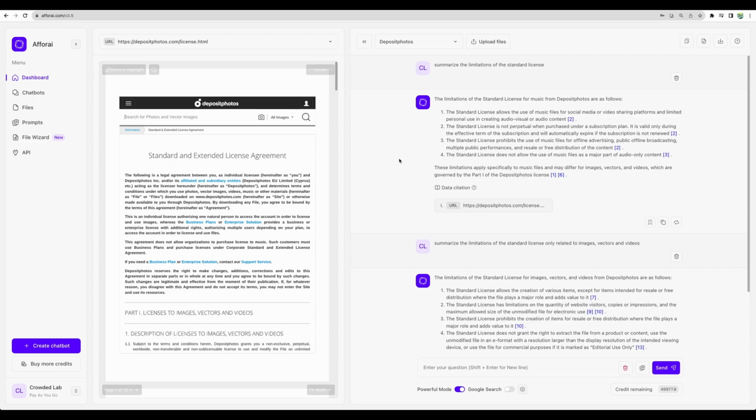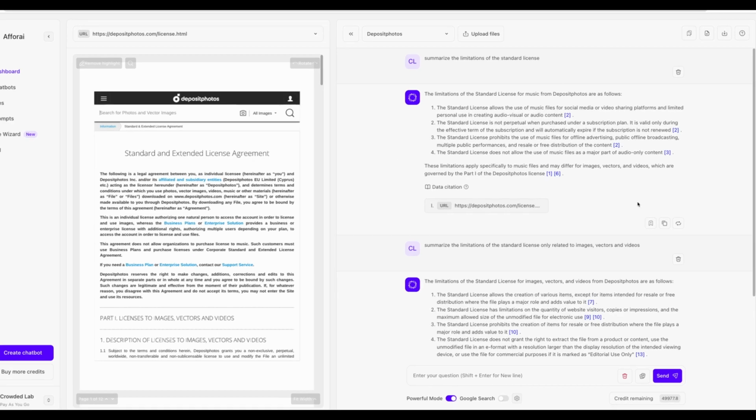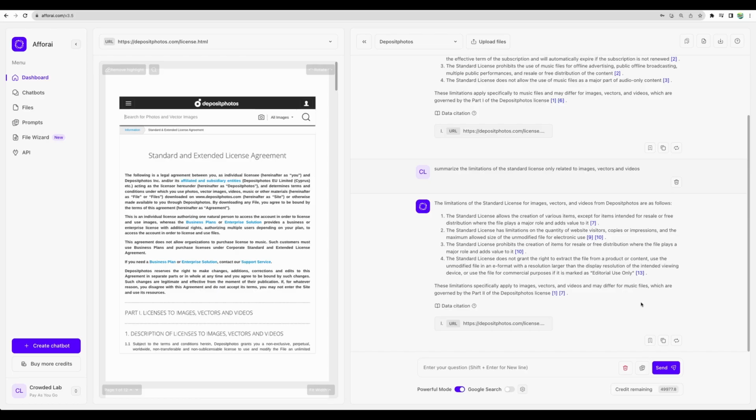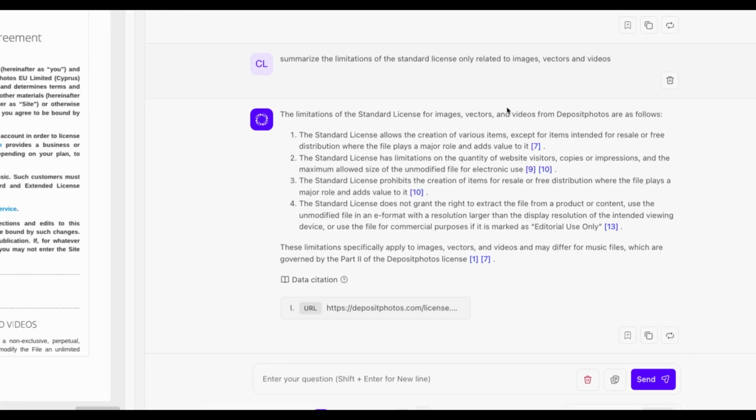Okay, so let's take a look at the license limitations. First of all, the standard license is not covering music. You are getting access only to images and vector files. And if we look at the limitations specifically for images and vectors, there are a few. I think the major one is that you cannot resell images and distribute those for free, where the initial file from Deposit Photos plays a major role in your distribution.